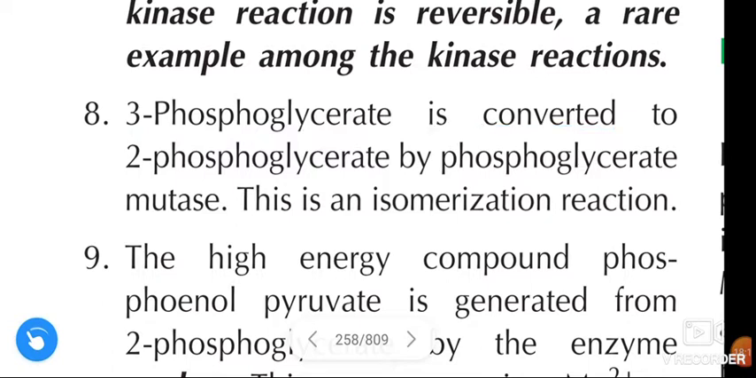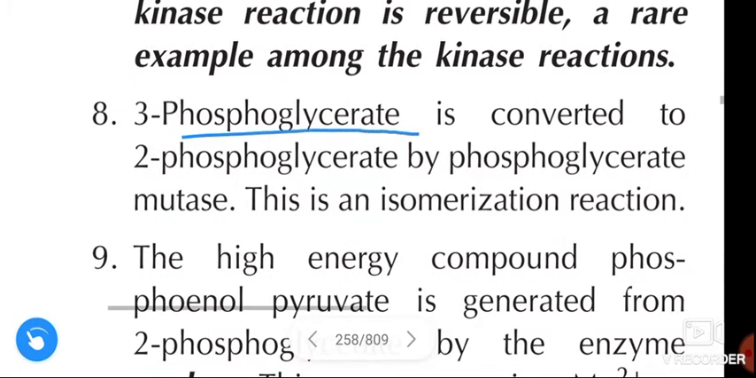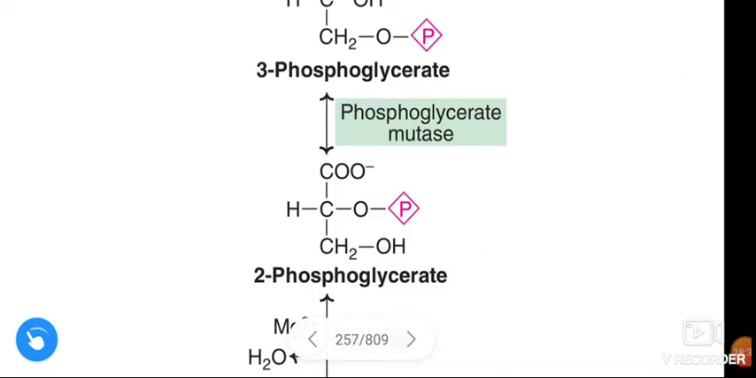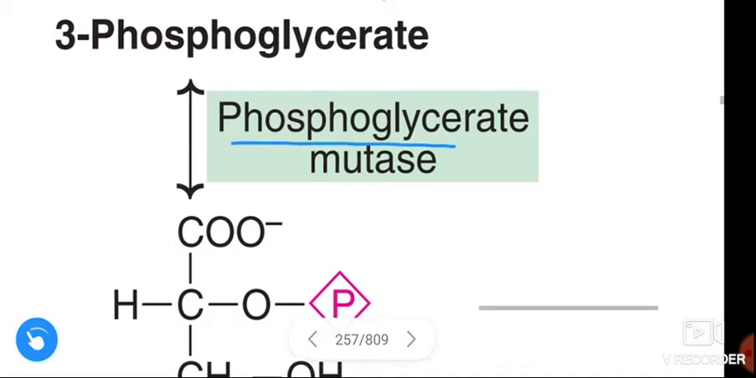Next, 3-phosphoglycerate is converted to 2-phosphoglycerate by phosphoglycerate mutase. This is an isomerization reaction. 3-phosphoglycerate is converted to 2-phosphoglycerate by the enzyme phosphoglycerate mutase, in an isomerization reaction.